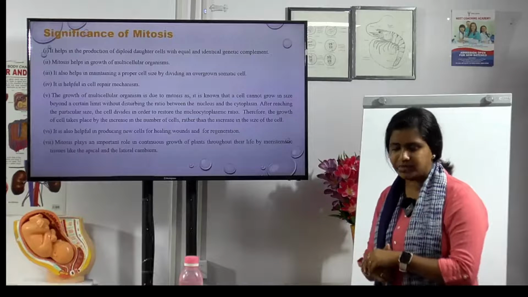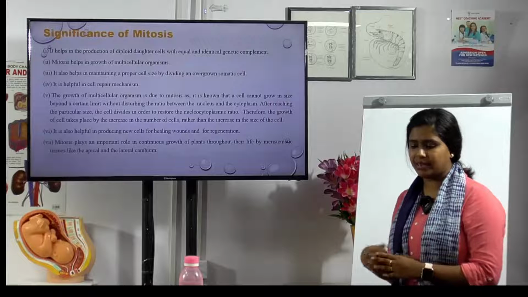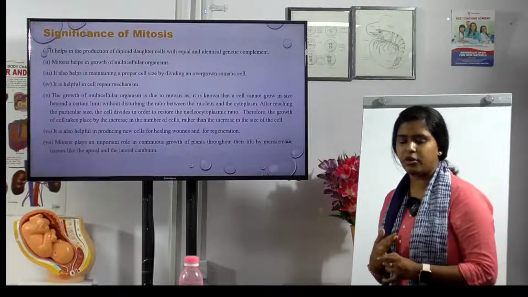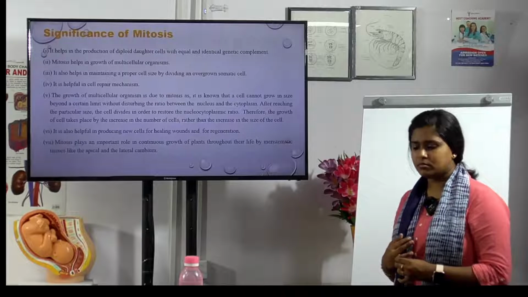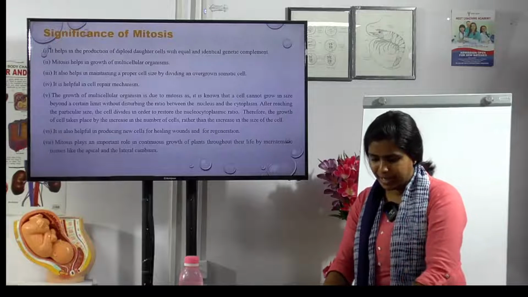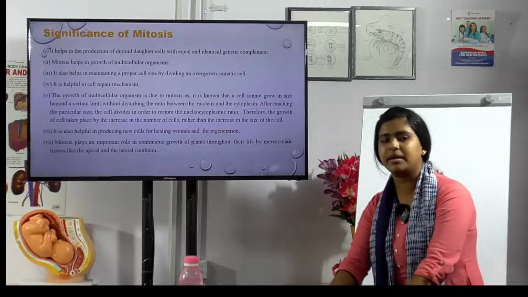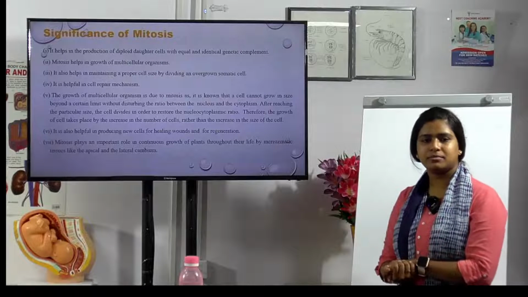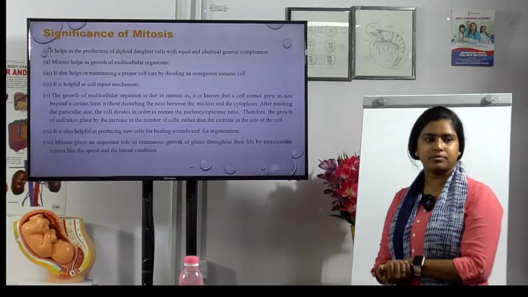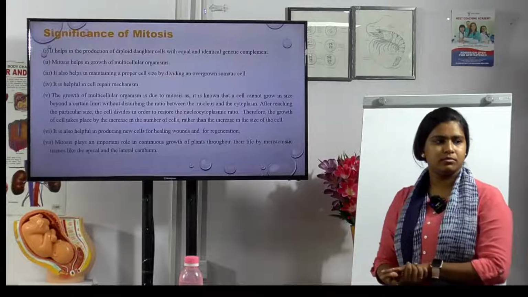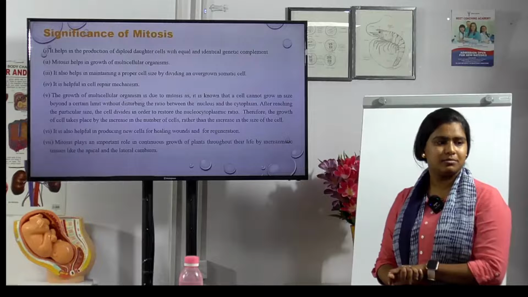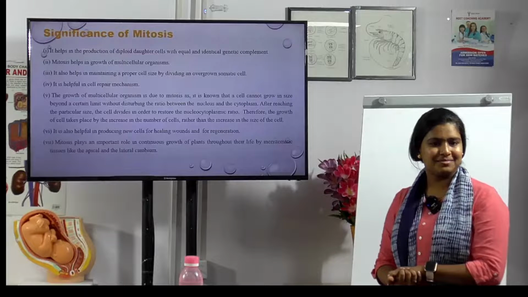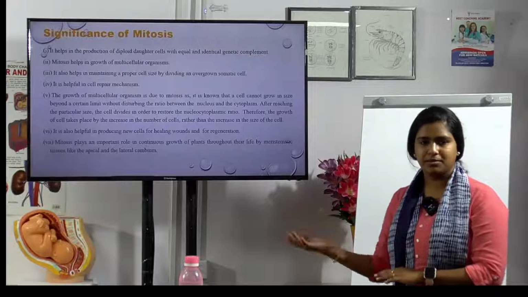It also helps in the healing of new cells and in regeneration, and also plays an important role in the continuous growth of meristematic tissues like apical and lateral cambium. Meristematic, what did we study? Meristematic tissues divide both internal and external, and form the permanent tissues.